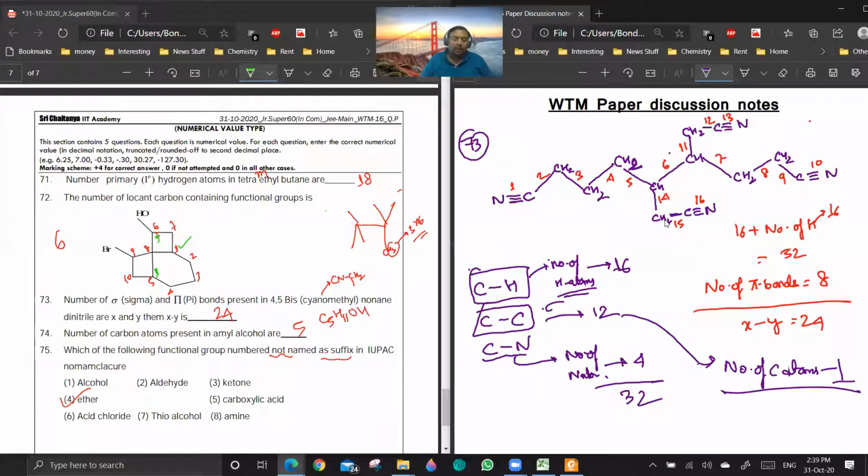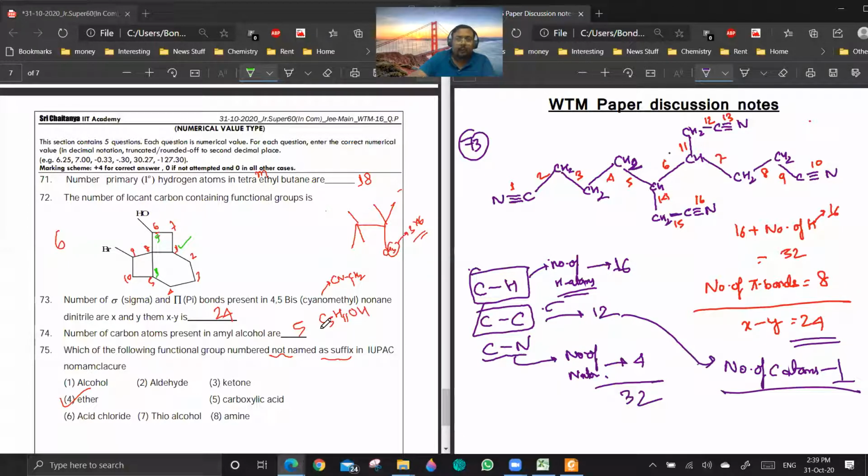So from this you can calculate. Now the number of pi bonds: each CN will have 2 pi bonds, and the number of CN groups is 4, so the number of pi bonds will be 8. 32 minus 8, it will be 24. Is it clear? Okay, any other doubt in 71 to 75?